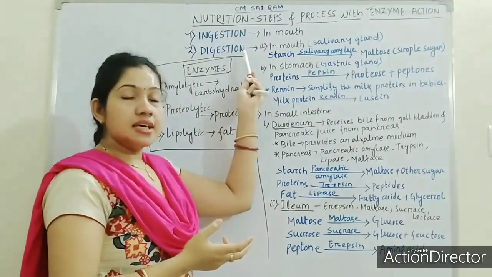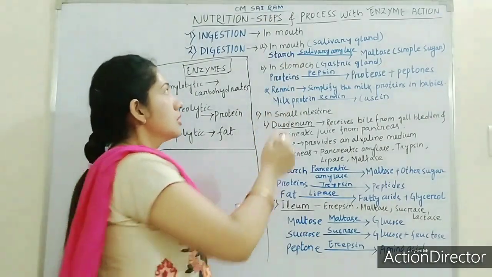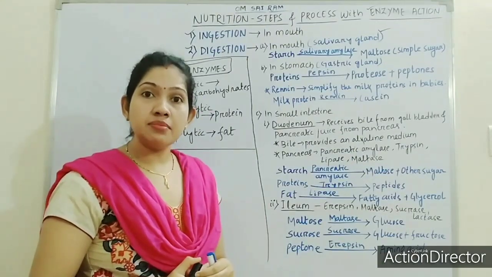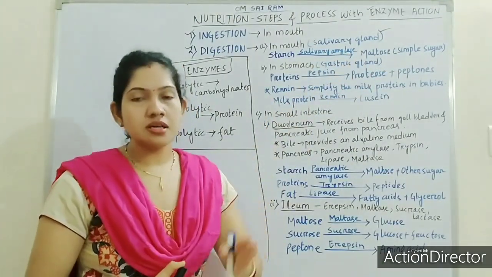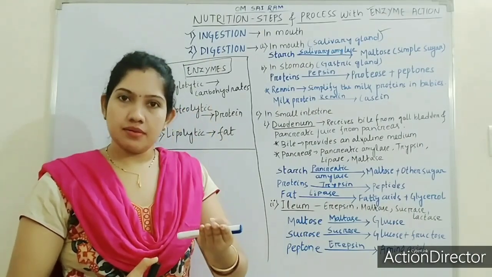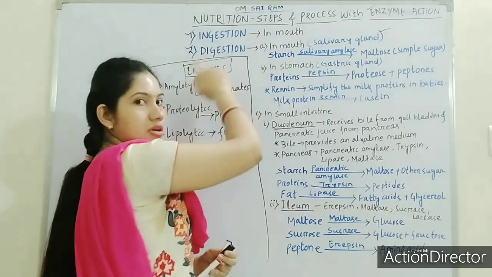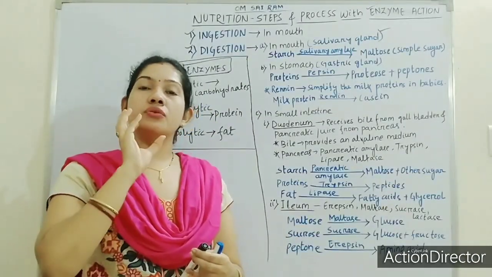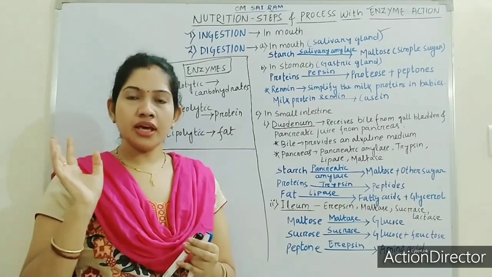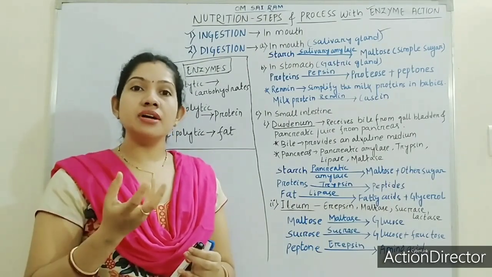So here we can say digestion starts at the mouth. When we ingest food, the food will be crunched or grinded with the help of teeth and tongue, and that grinded food will mix with salivary amylase.